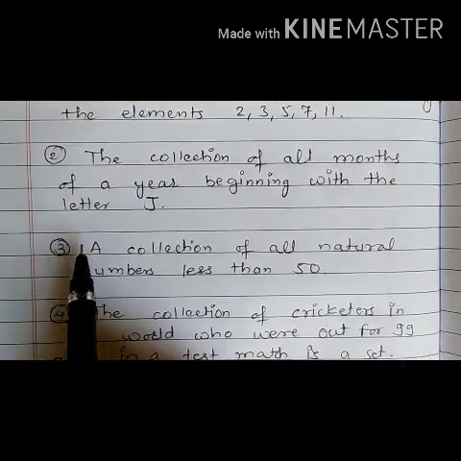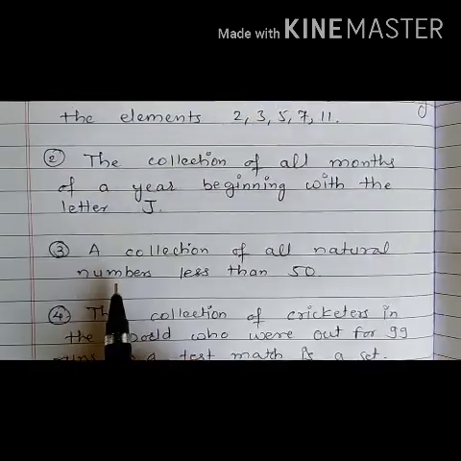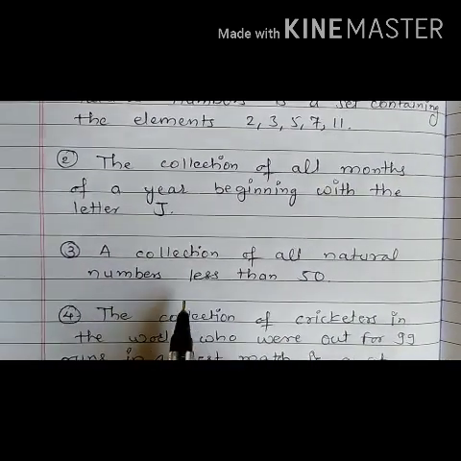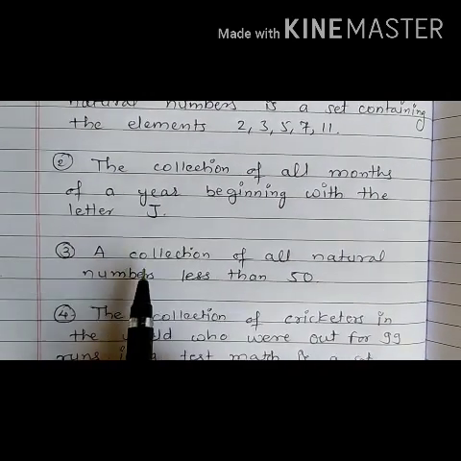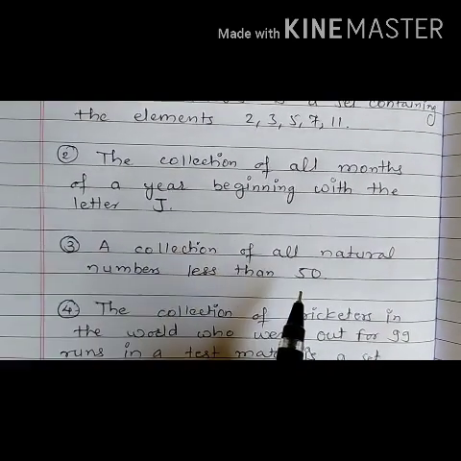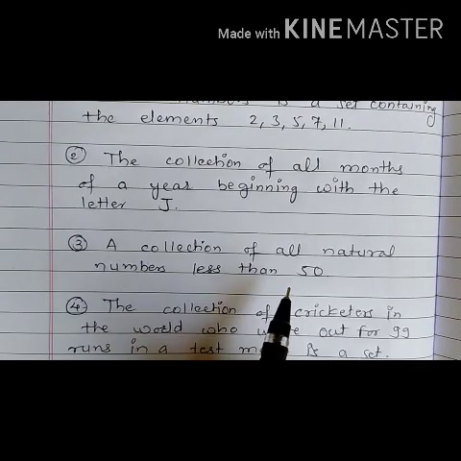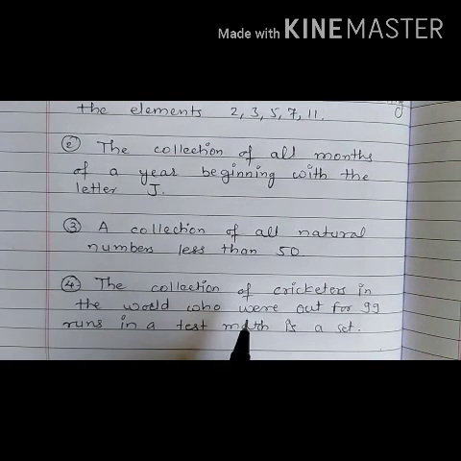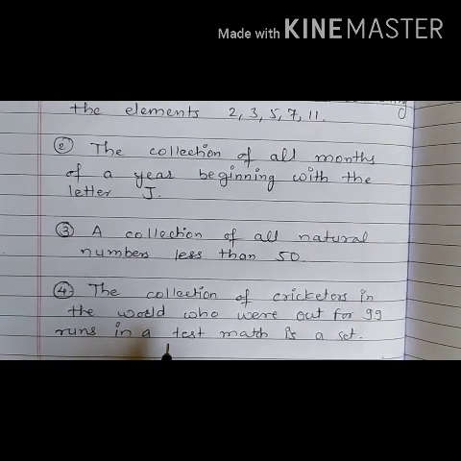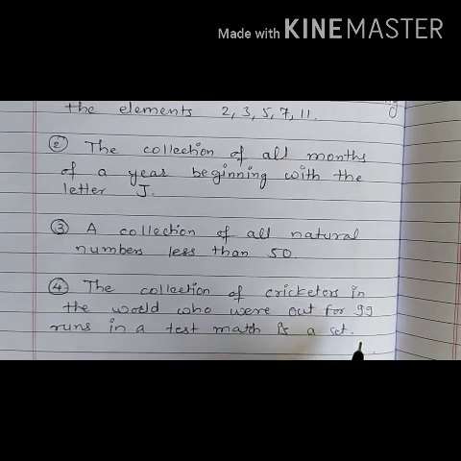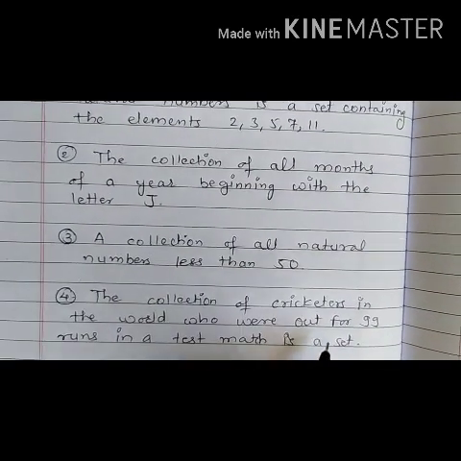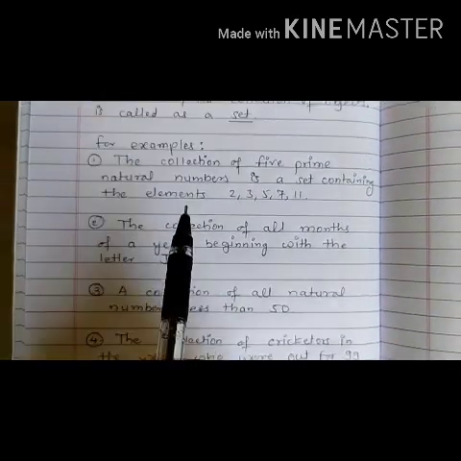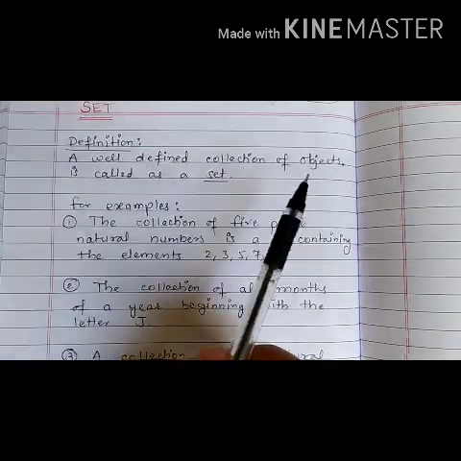Third one, a collection of all natural numbers less than 50. Now the natural numbers start with 1, 2, 3 onwards. The numbers which are less than 50 are 1 to 49. So we can take this collection as a set. Fourth one, the collection of cricketers in the world who were out for 99 runs in a test match is a set. So this also will be a set. Now we have seen how we can say that a set is a collection of well-defined objects.